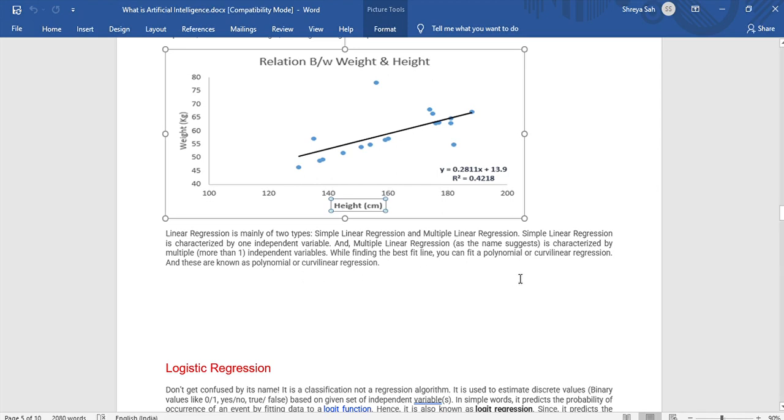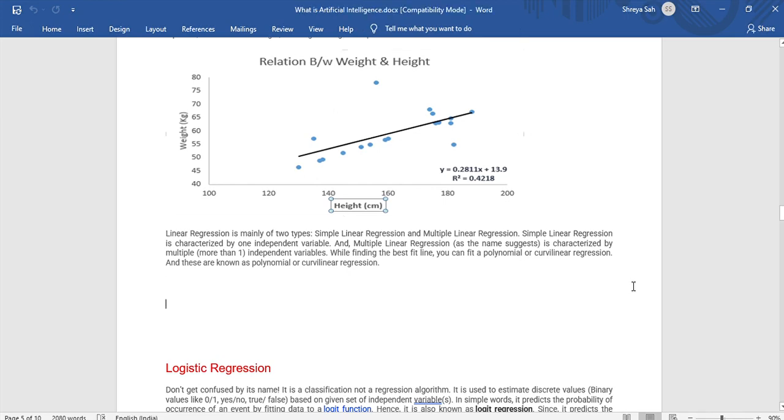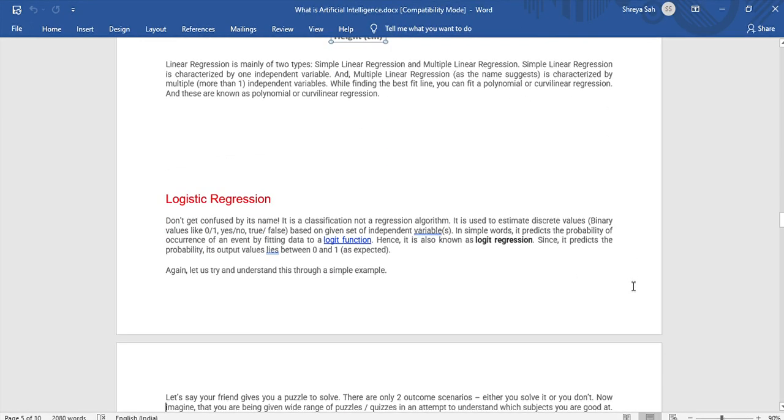Now moving on, we have something known as logistic regression. As I said, logistic regression is not a part of regression, it is a part of classification. Then why is it called regression? Here I've written: don't get confused by its name. It is a classification and not a regression algorithm. It is used to estimate discrete values, binary values like 0 and 1, or yes or no, or true or false.